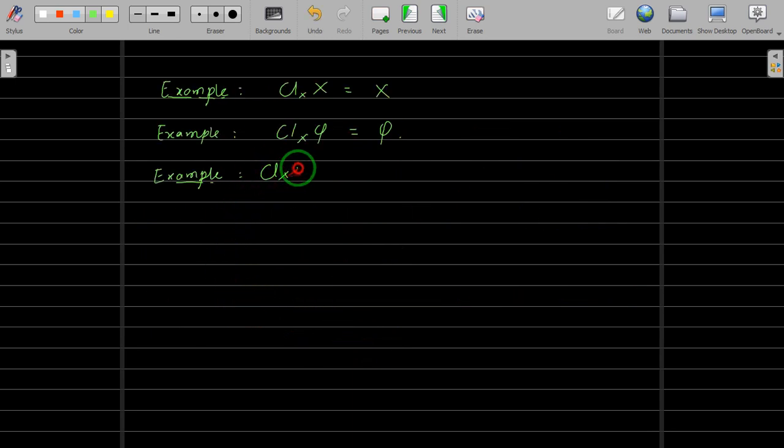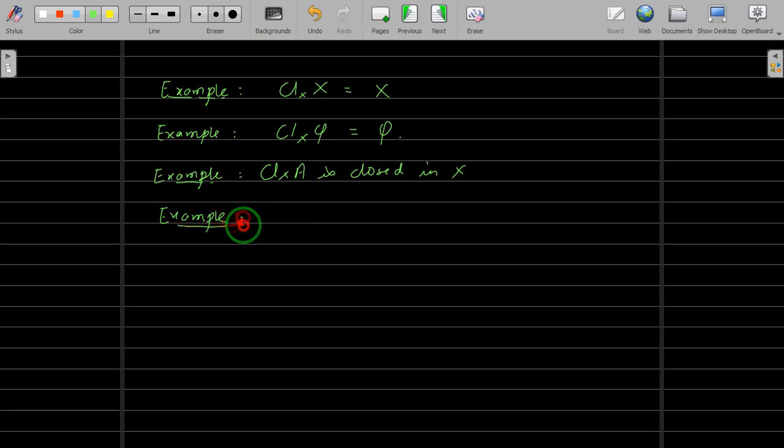You write the proof. So closure of A in X is closed in X. Explanation already I have given, so write it. Next example.